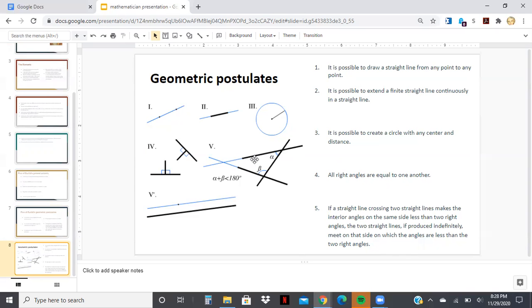If a straight line crossing 2 straight lines makes the interior angles on the same side less than 2 right angles, so these are the 2 lines that are crossing right here, less than 2 right angles right here, the 2 straight lines, if produced, definitely meet on the side on which the angles are less than the 2 right angles. So they meet right over here, where the angles are less than the 2 right angles.